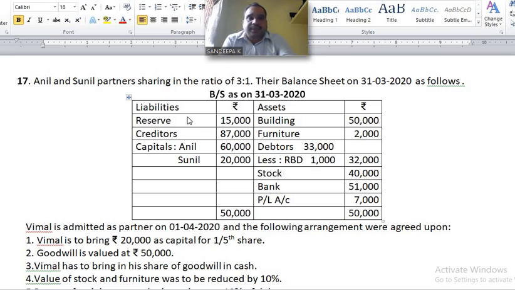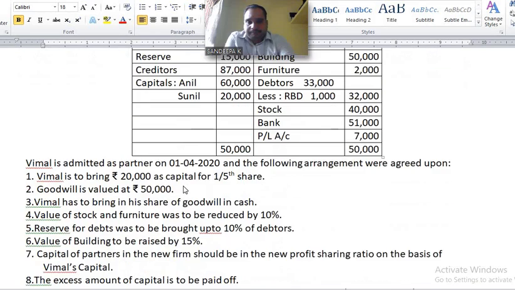Next, please see the liability side. Reserves 15,000 given, recorded on the credit side of partners' capital account by reserve, distributed among old partners in their old ratio 3:1. Creditors given. Capital of Anil and Sunil has to be recorded on the credit side of old partners' capital account by balance brought down.